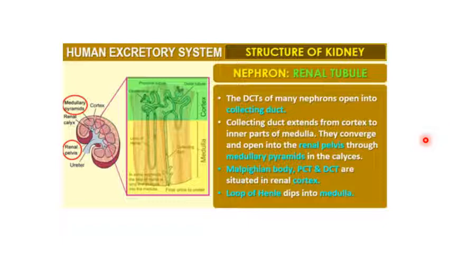The DCTs of many nephrons open into the collecting duct. DCT is the distal convoluted tubule which opens into the collecting duct. The collecting ducts extend from the cortex to the inner part of the medulla. They converge and open into the renal pelvis through the medullary pyramid in the calyces. The Malpighian body, the proximal convoluted tubule and the distal convoluted tubule are situated in the cortex area. The loop of Henle dips into the medulla. So this is the cortex and this is the medulla, and this is where various structures are situated.